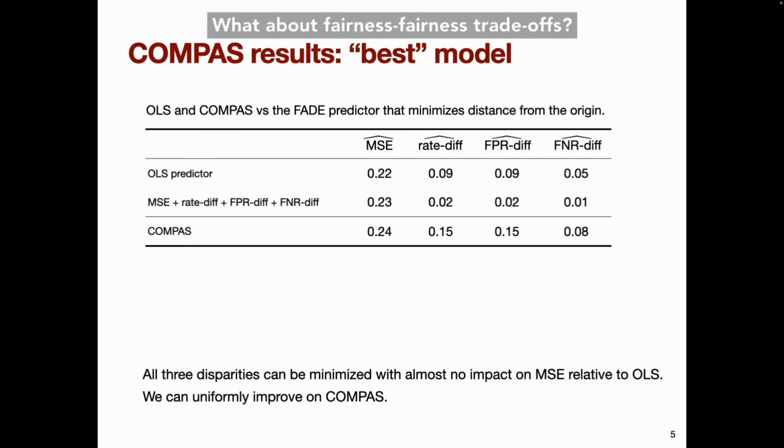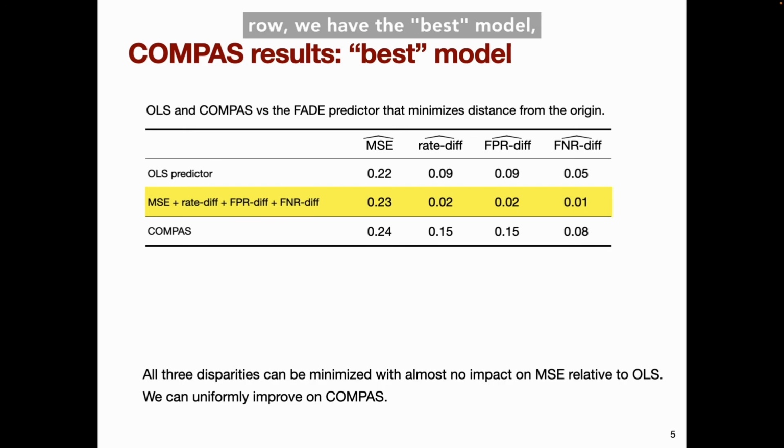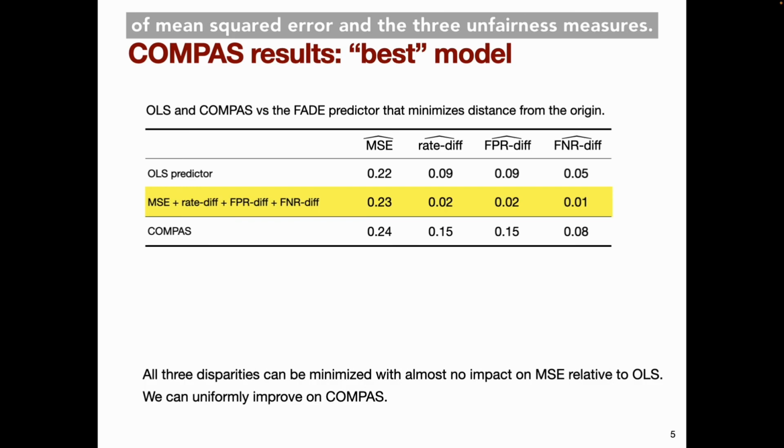What about fairness trade-offs? It turns out here that we can effectively jointly minimize all 3 unfairness measures simultaneously. In the columns here, we have the counterfactual mean squared error and the 3 unfairness measures. In the top and bottom rows, we have the least squares ensemble predictor and COMPAS for reference. And here in the middle row, we have the quote-unquote best model, meaning the model that minimizes the L2 norm of mean squared error and the 3 unfairness measures. We see that all 3 disparities can be minimized with almost no increase in loss relative to the OLS predictor, and we can uniformly improve on COMPAS.